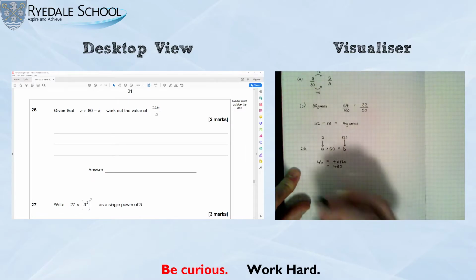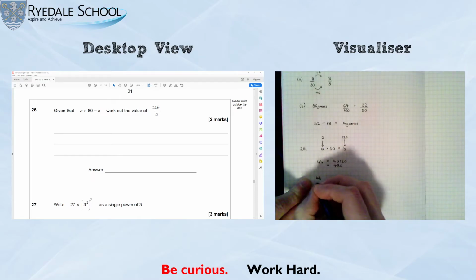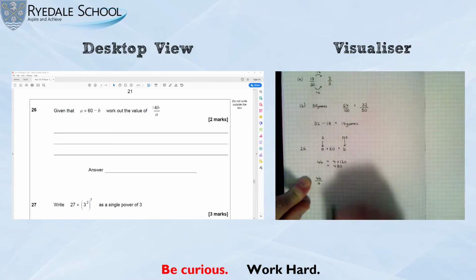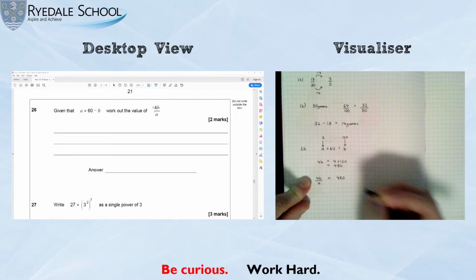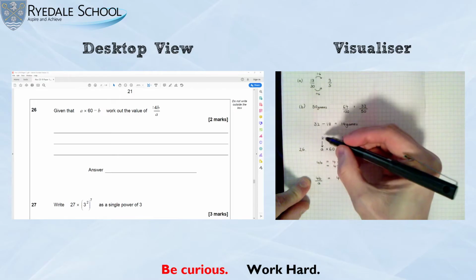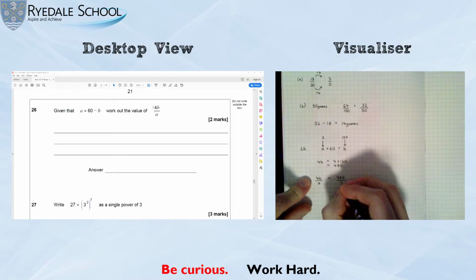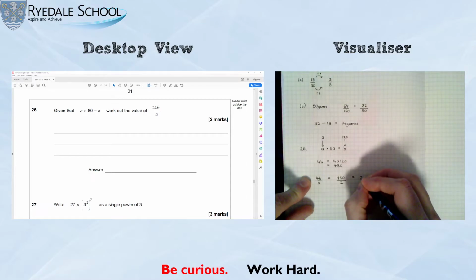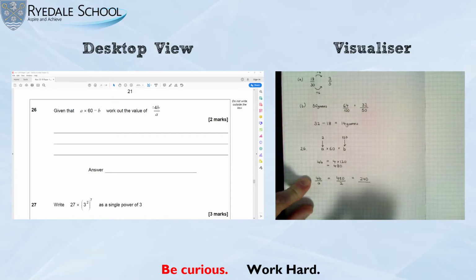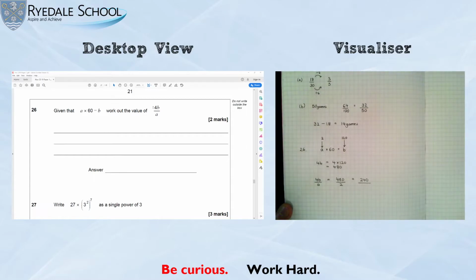And it's asking me to do 4B divided by A. So I need to do my 480 divided by the value that I've picked for A, which is 2. And 480 halved or divided by 2 is 240. So the answer to 26 is 240. Like I say, there are several other ways of doing that question, but that is by far the easiest.